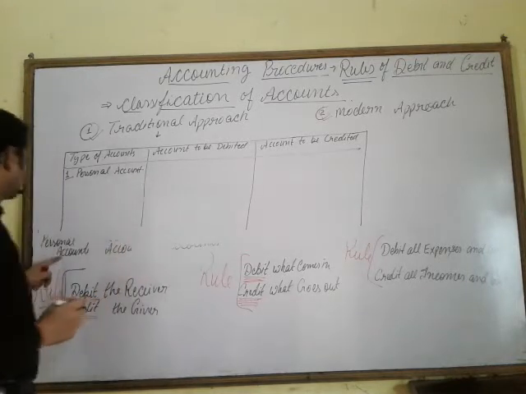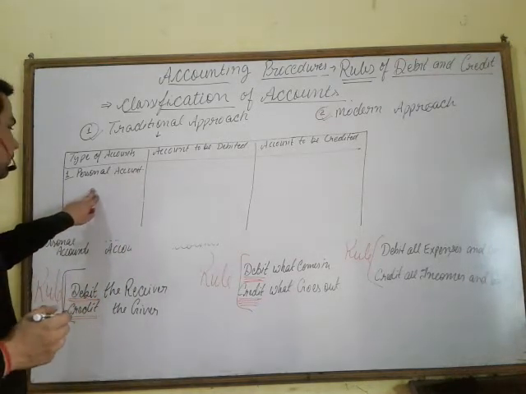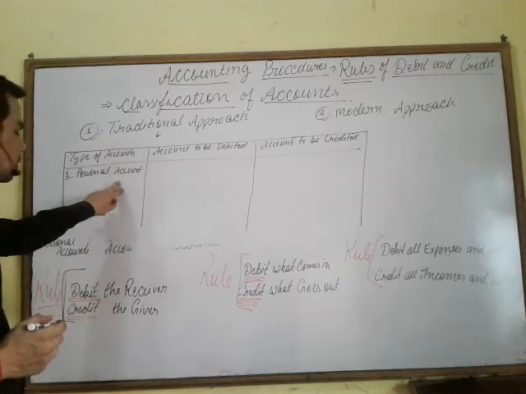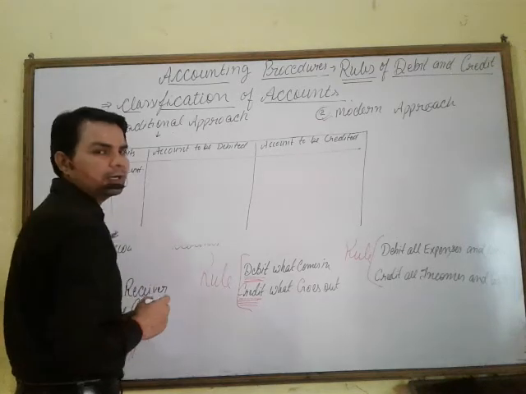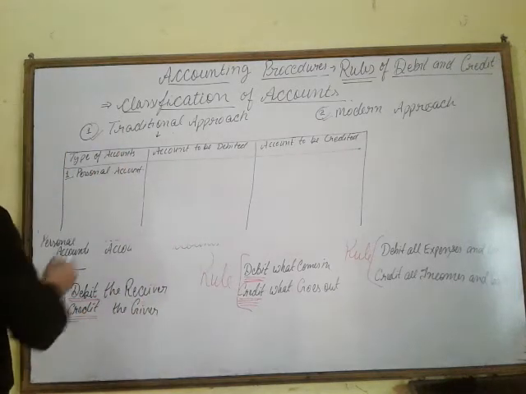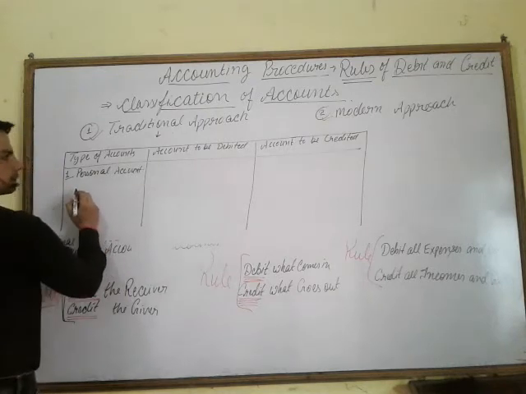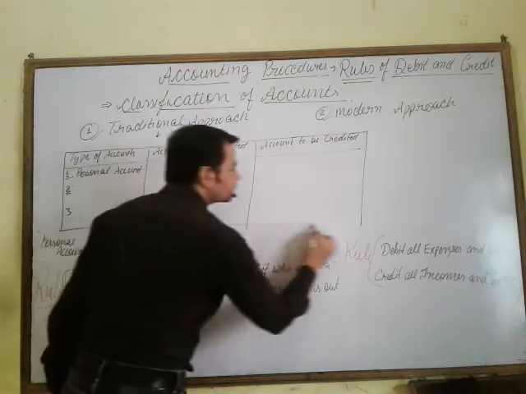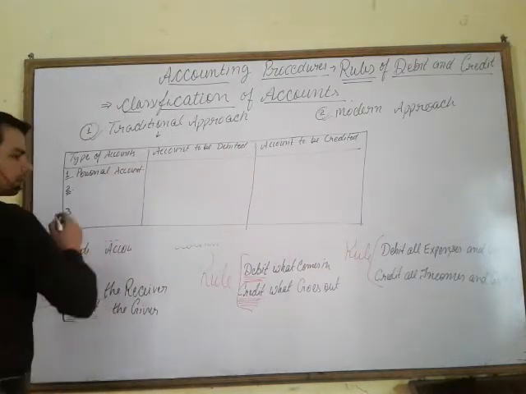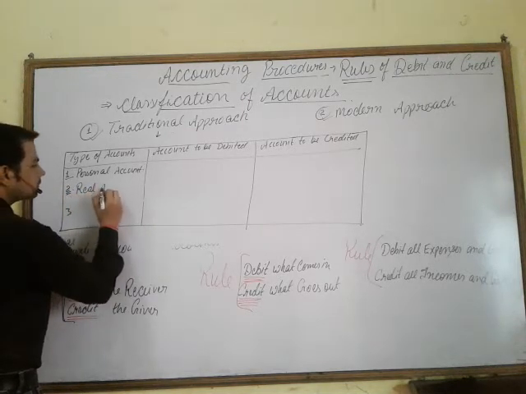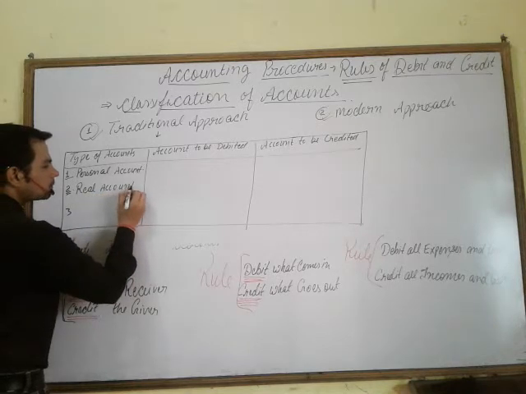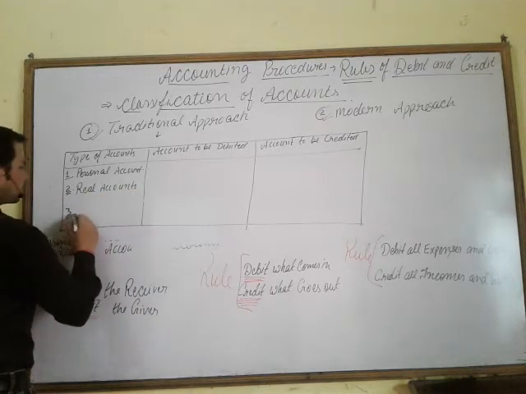Whether we are talking about natural person, artificial person, or representative, these are personal accounts. Next, second and third: real accounts and then nominal accounts.